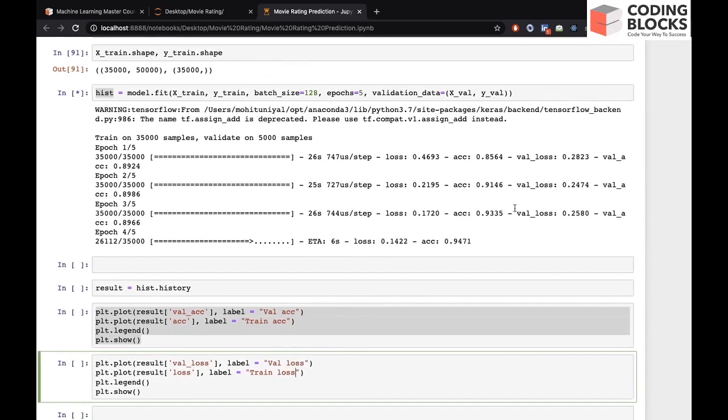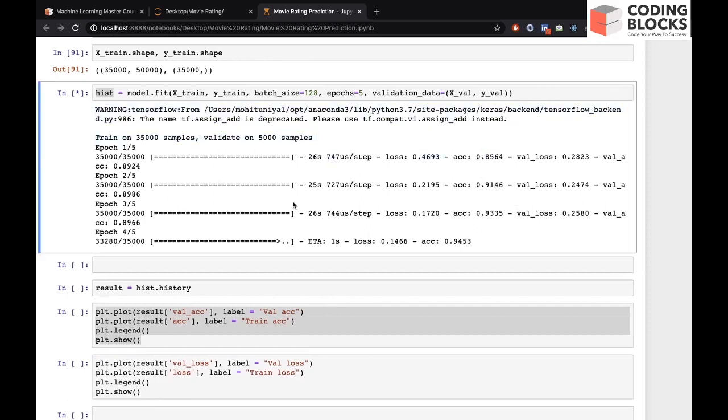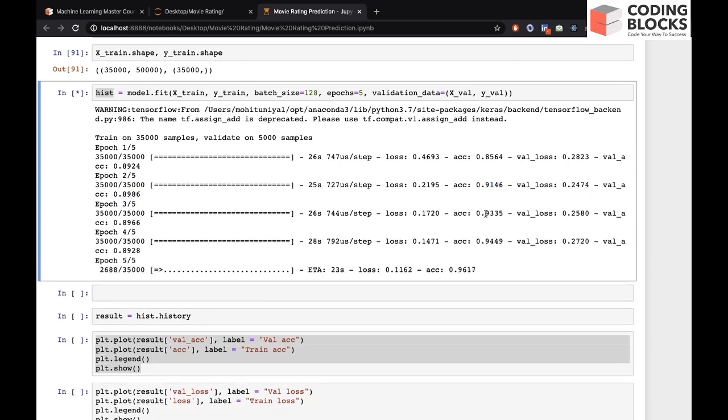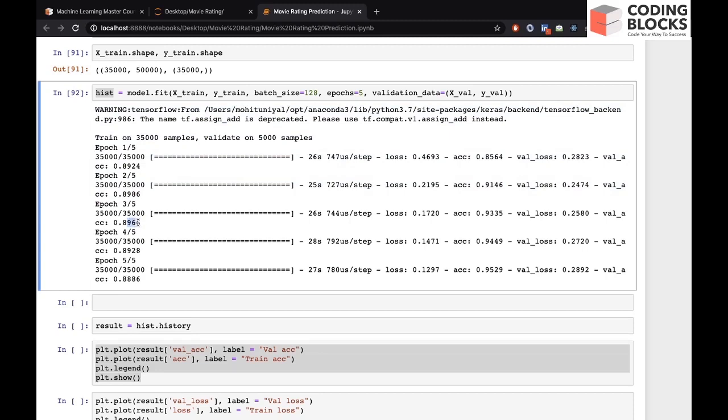So as you can see, in the first epoch, we have the training accuracy of around 85 and validation of 89. In the next epoch, we have 91 as training and 89 as validation. Then we have 93 and 94. But see, the training accuracy is increasing, but the validation accuracy is around 89 only. So it is not increasing more than 89. So we can say that this is the saturation point at around 89, and you can use early stopping to stop this process. Since you can see after the second epoch, the validation accuracy is not increasing, it is actually decreasing.